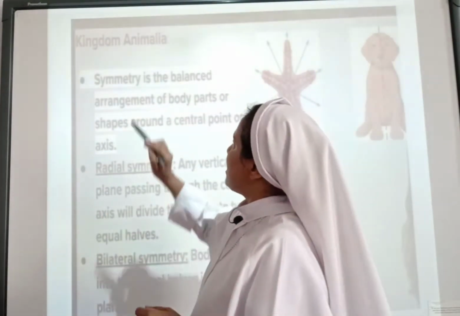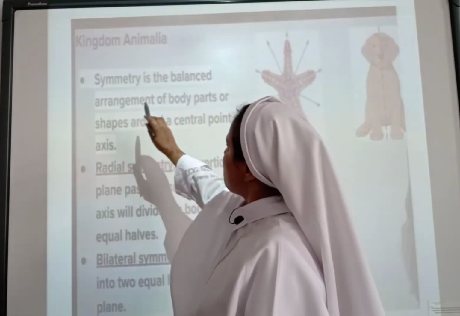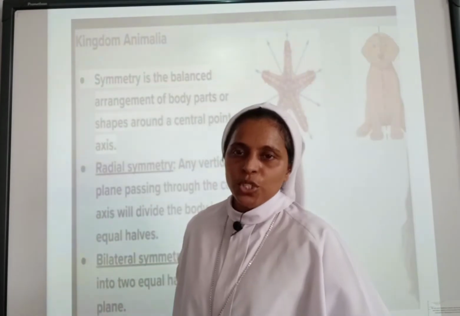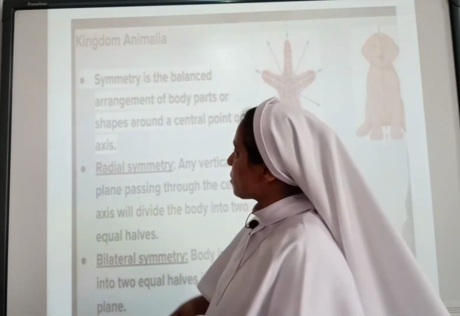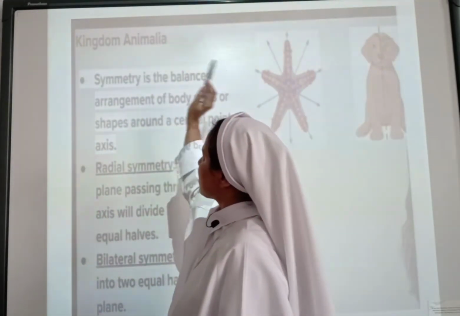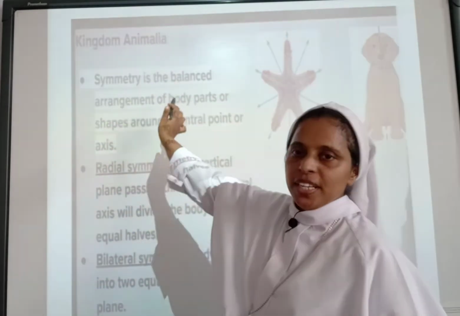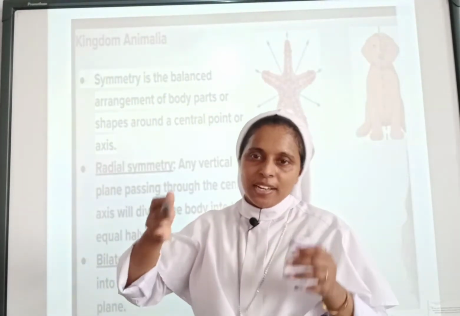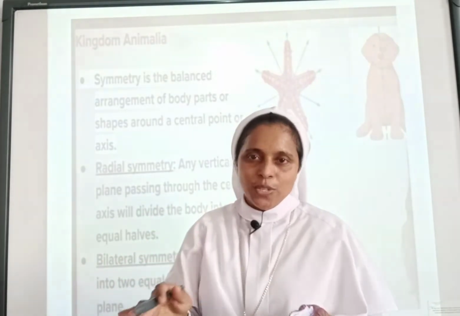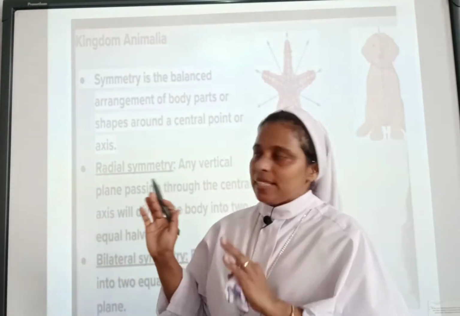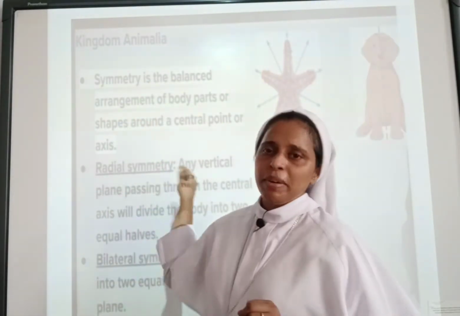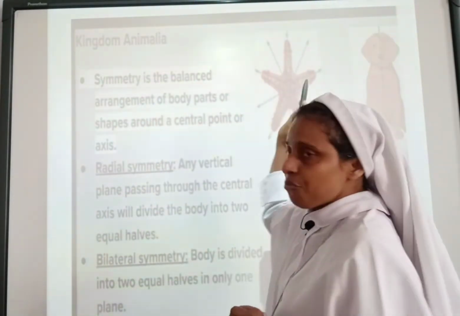So symmetry means the balanced arrangement of body parts or shapes around the central point or axis. That is the balanced arrangement of the body. How the organs are divided inside your body, based upon that only we define symmetry. So for radial symmetry, we have the example of starfish here.